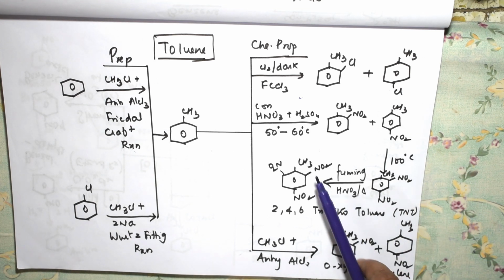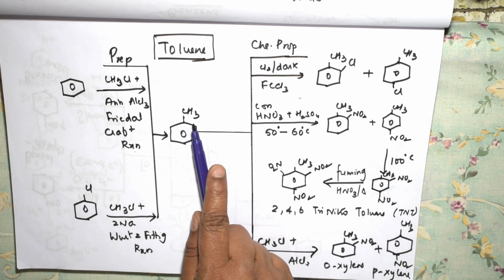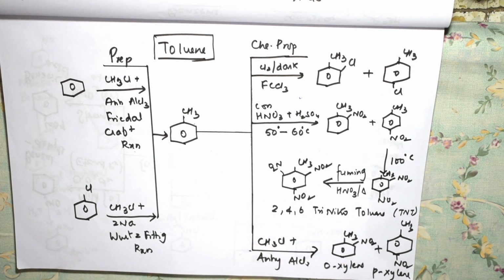Everything is noted. Here there is one compound. Earlier what did we see? 1,3,5 TNB we have seen, right? Now it is 2,4,6 trinitrotoluene, TNT. That is TNB. This is TNT. So you should see the type or the nature of the substituent or the functional group that is attached. There it was benzene, here it is toluene. So to differentiate that, I have shown you like this. Let us see the next one.